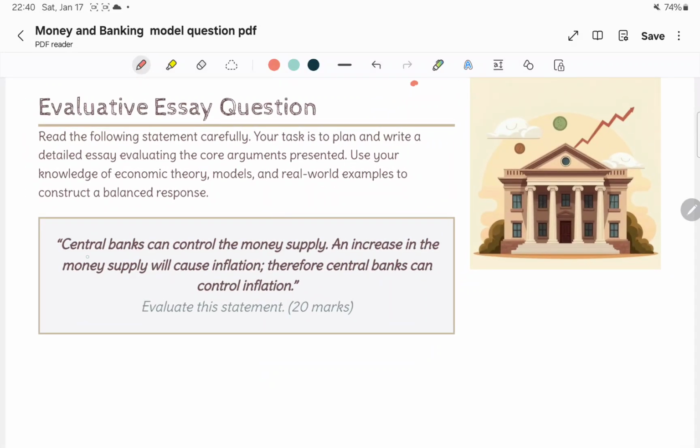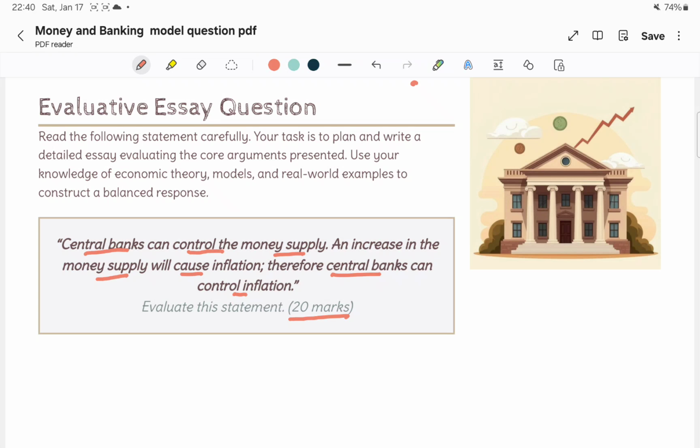Central banks can control the money supply, and an increase in the money supply will cause inflation. Therefore, central banks can control inflation. This is the statement, and we need to explain and evaluate it. This is for 20 marks. So how can we support this statement? We have to write our answer.